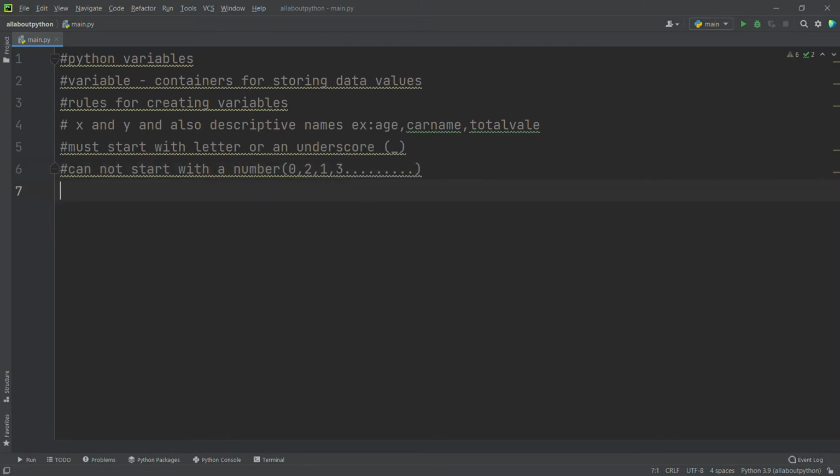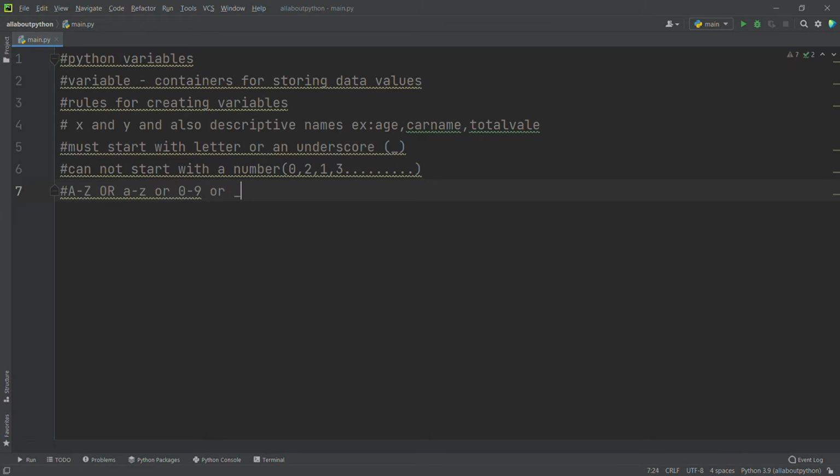And a variable can only contain alphanumeric characters and underscores. What are alphanumeric characters and underscores? Alphanumeric characters are capital A to Z, small a to z, or 0 to 9, and we have one more character, underscore.